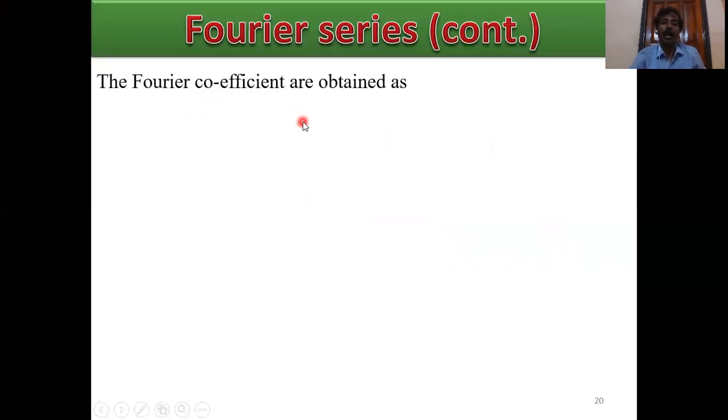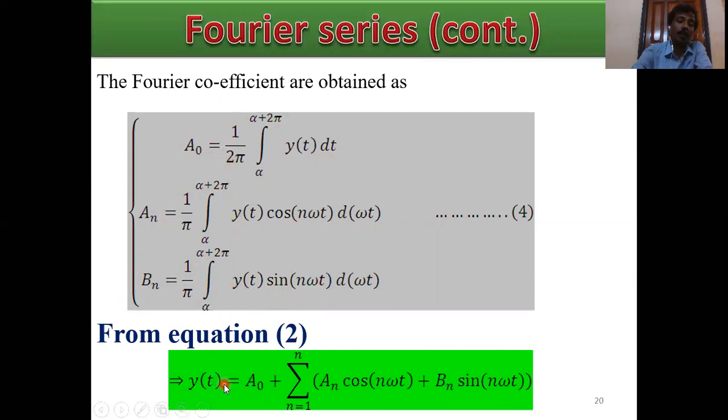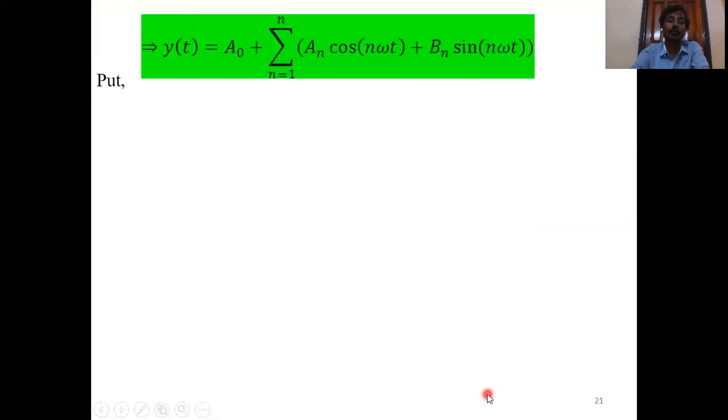The Fourier coefficients are obtained as summarized: a0 equals 1 by 2 pi integral from alpha to alpha plus 2 pi of y of t dt, an equals 1 by pi integral from alpha to alpha plus 2 pi of y of t cos n omega t d omega t, and bn, the harmonic coefficient, equals 1 by pi integral from alpha to alpha plus 2 pi of y of t sin n omega t d omega t. From equation 2, y of t is a0 plus the sum from n equals 1 to infinity of an cos n omega t plus bn sin n omega t.